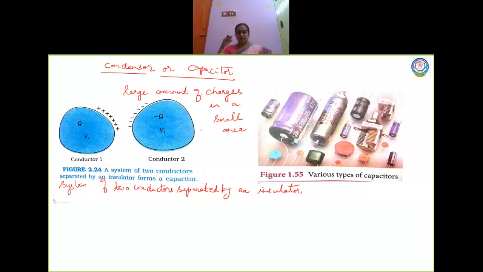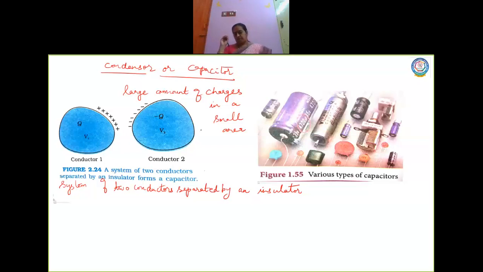There are two conductors, conductor 1 and conductor 2, and let Q1 and Q2 be the charges. One conductor is filled with Q1 charge, the other with Q2 charge, and they have the potentials V1 and V2. The potential difference between them is V1 minus V2.